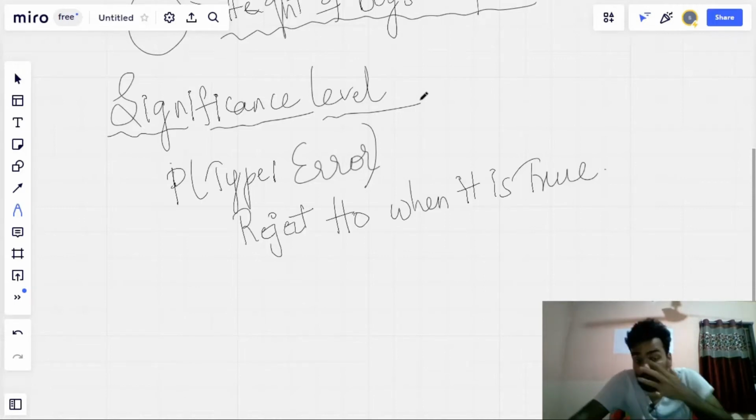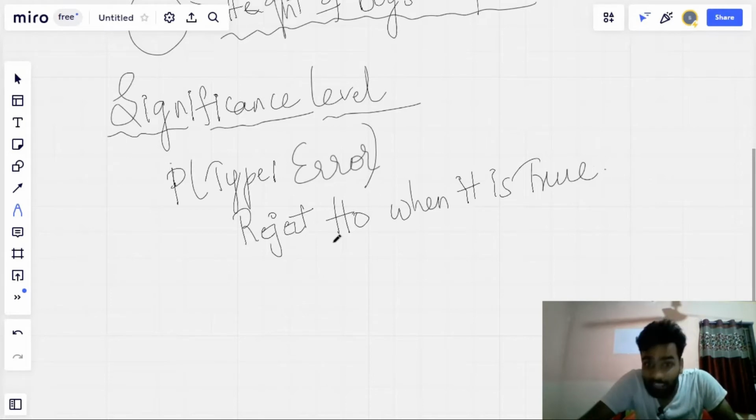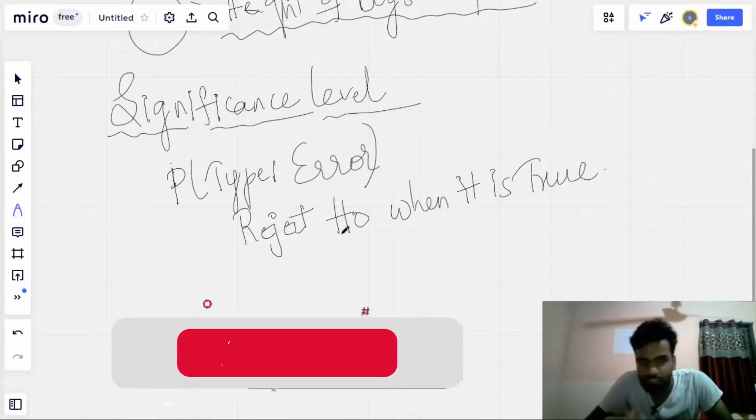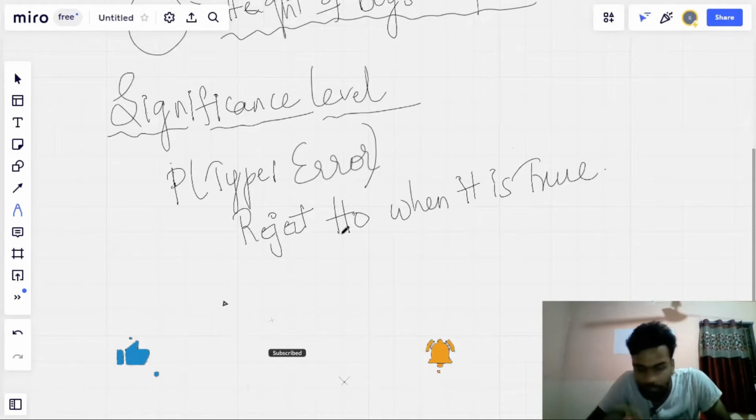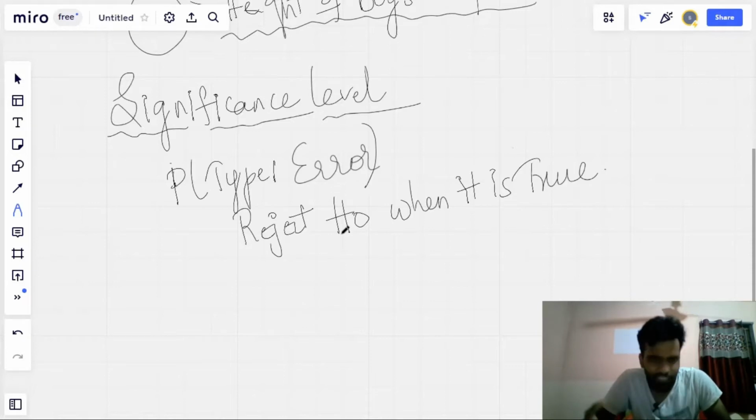This is type 1 error: rejecting H0 when it is true. In the previous example, we defined the null hypothesis that the average height of boys and girls is equal. A type 1 error is the kind of error in which we reject the null hypothesis even though it is actually true.